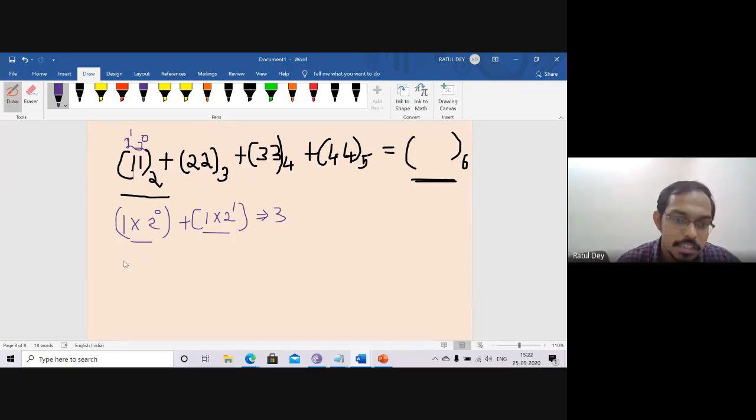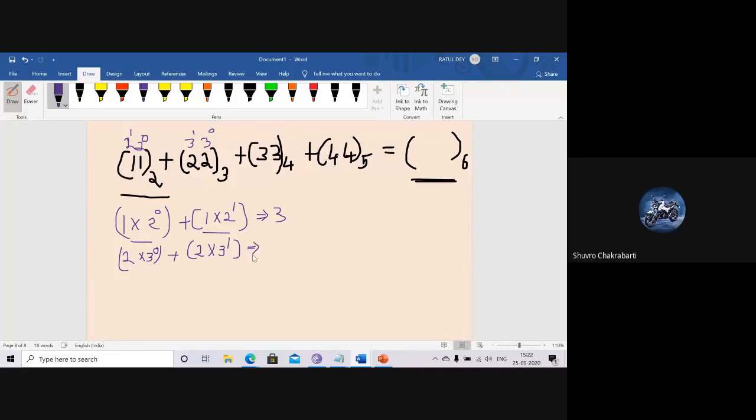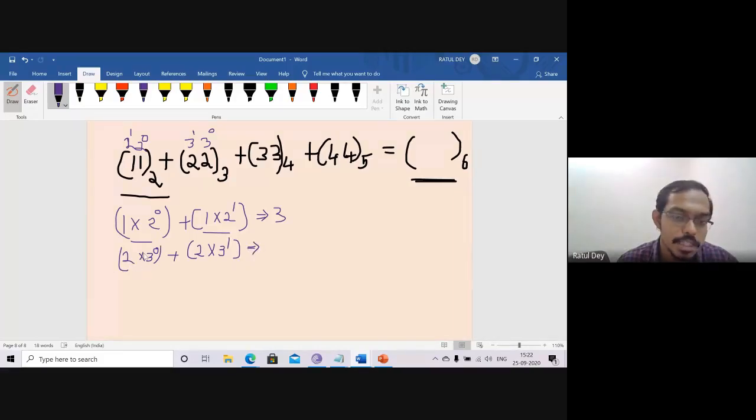Now the next, we are doing the same thing, 3 to the power 0 and 3 to the power 1. So can we write 2 multiply 3 to the power 0 and 2 multiply 3 to the power 1? So what is the result coming? Any number to the power 0 is 1. So this value is 2 multiply 1 means 2.